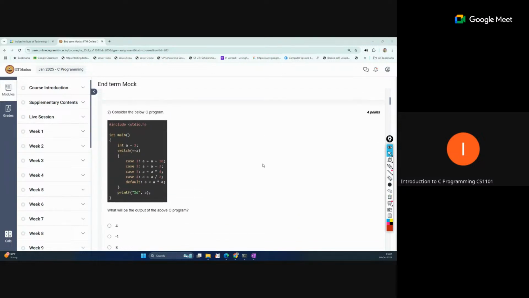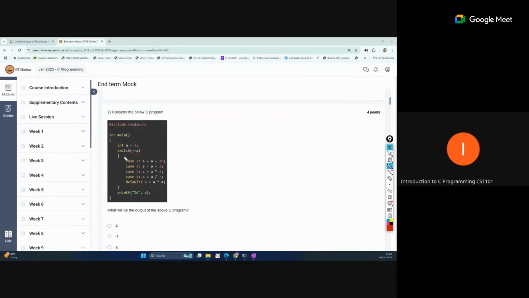Now you can see these things we have discussed. This is a switch case, and this is pre-increment. Pre-increment means that before using this expression, we first increment the value, then we perform it. So what is happening? a equal to 2. Now 2 will be incremented first, so a will become 3. And now the case will be matched.